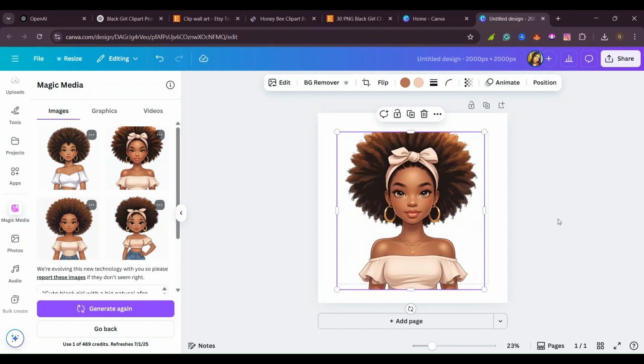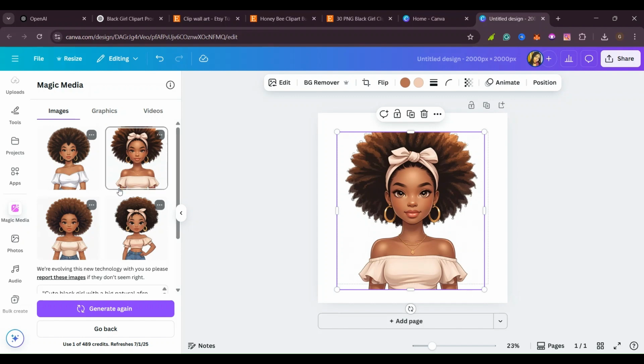And always remember that AI is not a human being. So it can go ahead to create for you something that you don't want, but it will create for you something better according to the prompt that you have given it. For example, if ChatGPT gave you a prompt and you feel like it will not match your design, you can go ahead and tweak that prompt, change it somehow so that it can fit what you want.